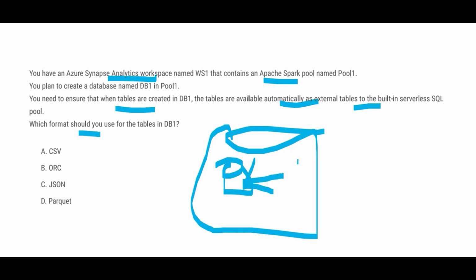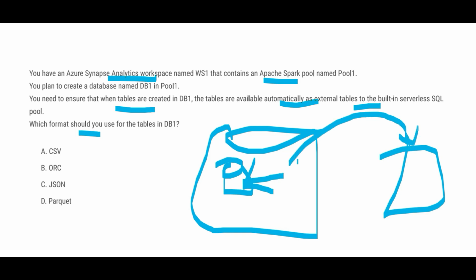External table means there is a file system here, and you are trying to create an external table. You will not migrate or load the data. The data will continue to reside in the flat file or whatever file you have, and you will just reference it as an external table. Remember that. This is not an internal table, because this file is not inside the database. It is outside the database. That's why we call it an external table.